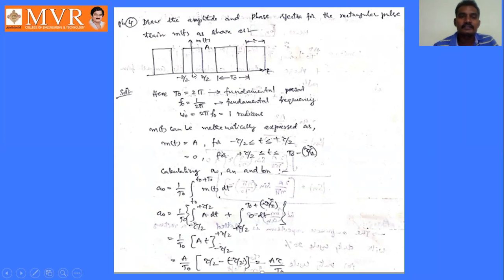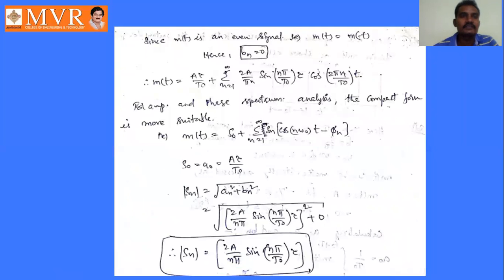As we already did with this type of problem, if the signal is even, then its sine terms become 0. That is, the amplitude of the sine term, bn, becomes 0. Only a naught and an remain.